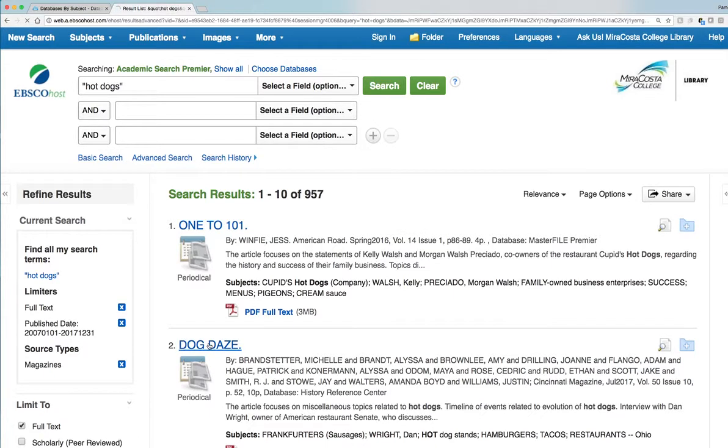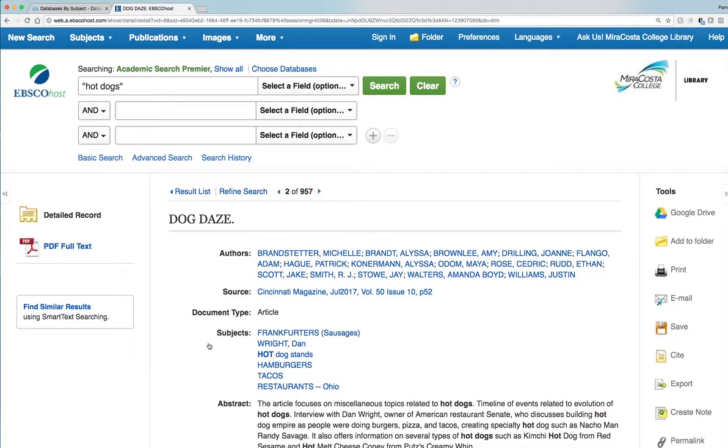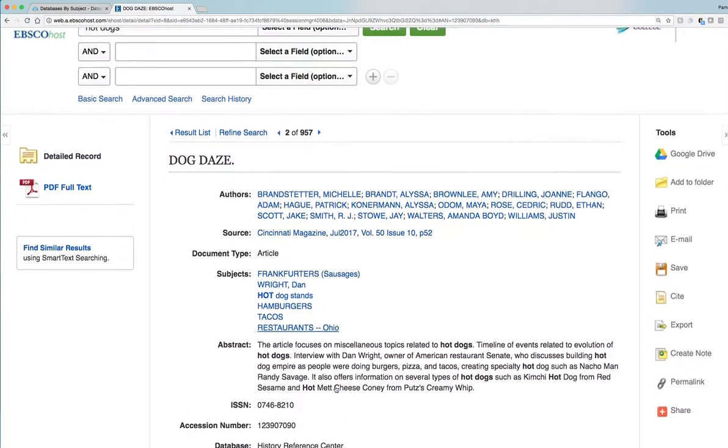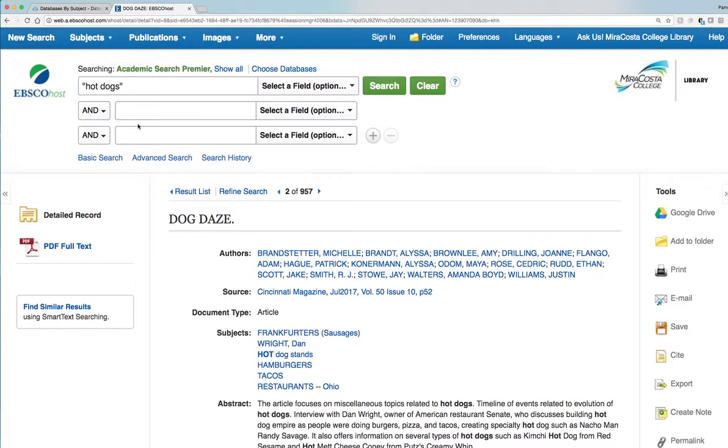So here's an example of an article about hot dogs. The whole point here is that by using quotation marks, we more than halved the number of results we got. We did a much more focused search. So just keep that in mind when you're doing any kind of searching: if words normally come together as a phrase, hot dogs, global warming, genetic engineering, you can think of quite a few, use quotation marks. You do want to be careful about putting too many words in the quotation marks.